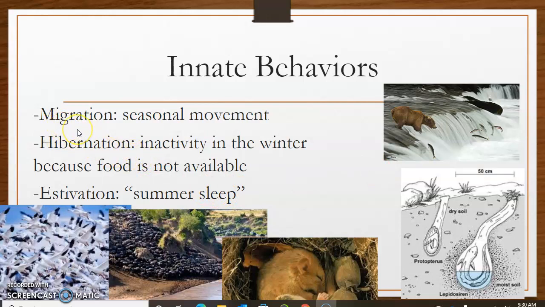Migration is the first one under innate behavior, where a group of organisms, like a group of birds, move from one area to another so that they are avoiding the unwanted season. They just know to move from one part of the earth to the other by birth. No one is teaching them how to fly that long. It's just in their blood, which is called migration.